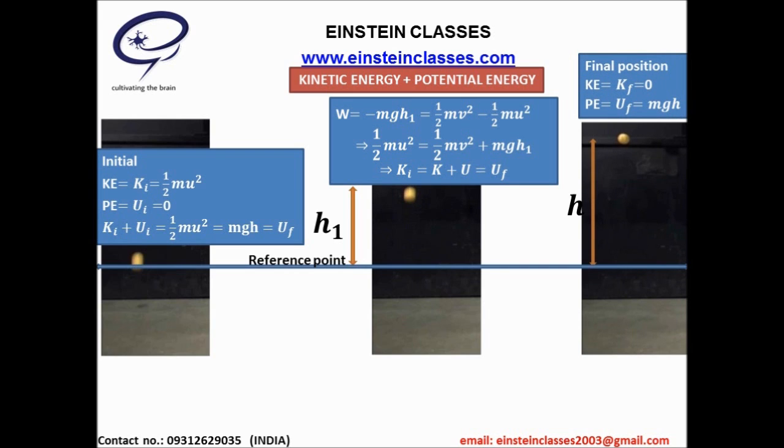At this final position the sum of both energies is mgh. Hence the sum of kinetic energy and potential energy of the ball plus Earth system is constant. The sum of kinetic energy and potential energy is mechanical energy. The mechanical energy of the ball plus Earth system is constant when only the force of gravity does work. This is called conservation of mechanical energy.